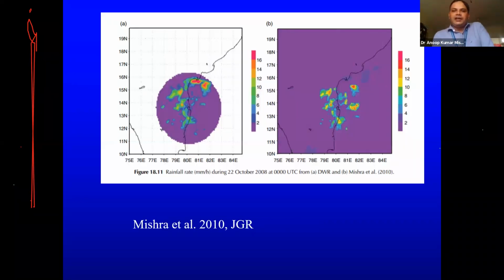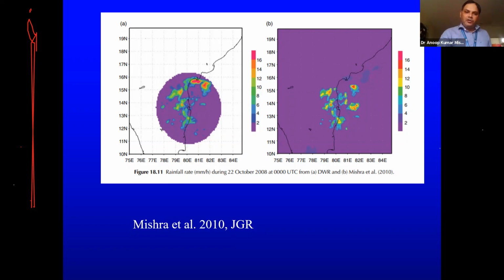And see this one, when we compared with radar, how it is looking. The radar also has very limited coverage. If the signal goes beyond a particular distance, it will not be able to detect anything. Similar to our eyes, we are able to look up to a certain distance, we cannot look beyond that. Similar thing for radar also.